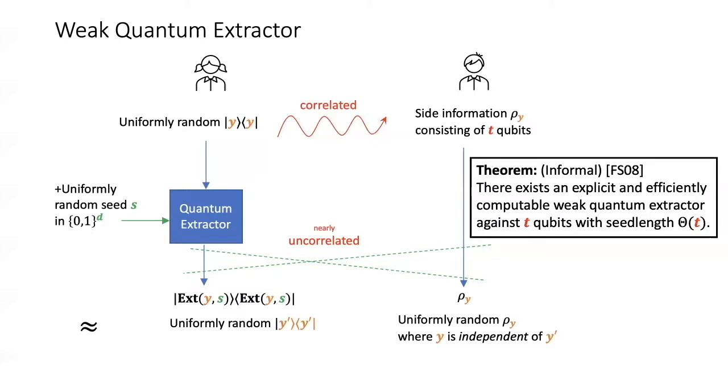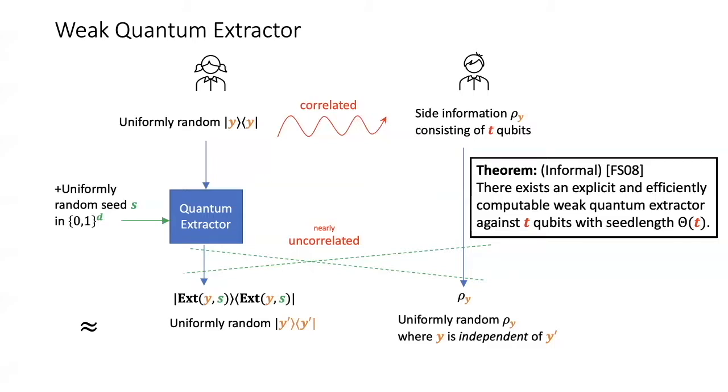So such objects have been studied. We make use of a quantum extractor from the result of Fer and Schaffner. So they show that if Bob could store at most t qubits of information about Alice's input, then you only need to inject roughly t bits of randomness into Alice's input. So this is the quantum extractor that we use to generalize the INW classical pseudorandom generator.